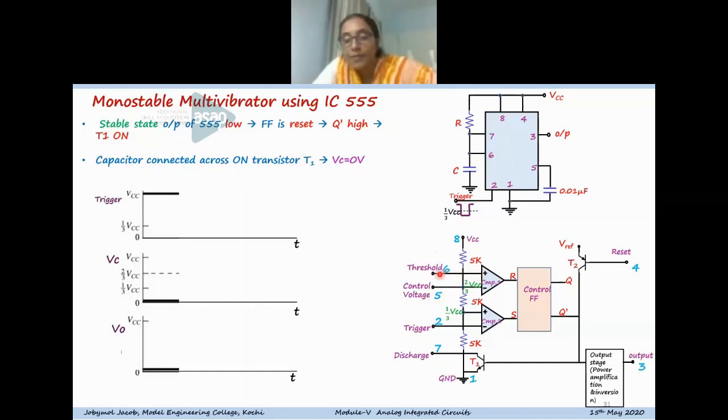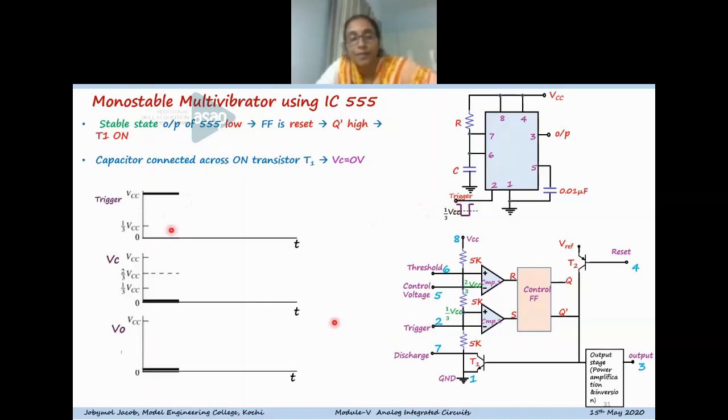When this is 0, the comparator 1 output is low, because the 6th pin has a lower potential compared to the reference voltage at the non-inverting pin. So the output of this will be low, that is R equals 0. At the same time, before a trigger is applied, the trigger will be at high voltage.